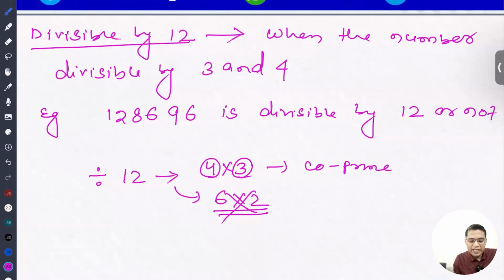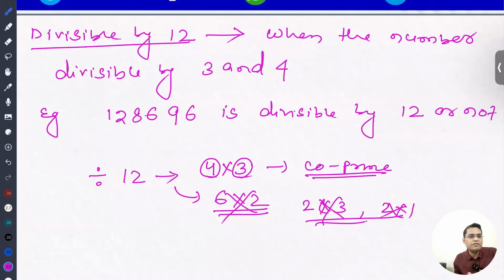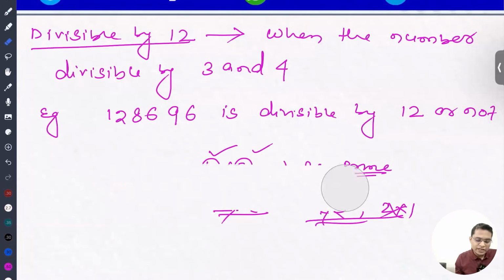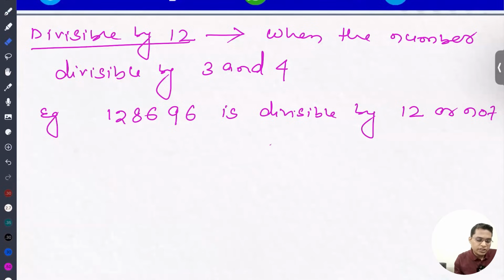Co-prime means there should not be any common factor. Here 2 is common, so 2 into 3 and 2 into 1. So always avoid the non-co-prime factors. They always give the wrong answer. So for a number to be divisible by 12, it should be divisible by 4 and 3. Okay, so that is what I have written here. When a number is divisible by 3 and 4, this number is divisible by 12.